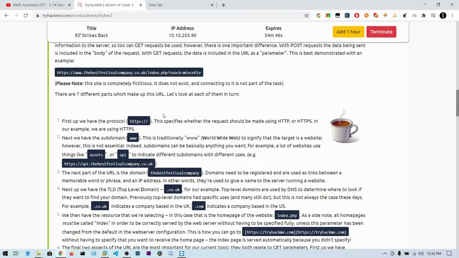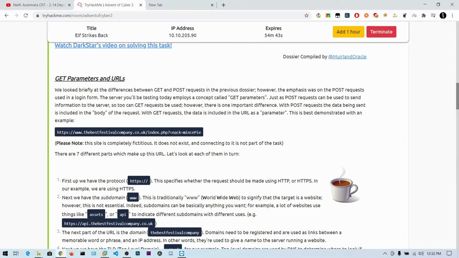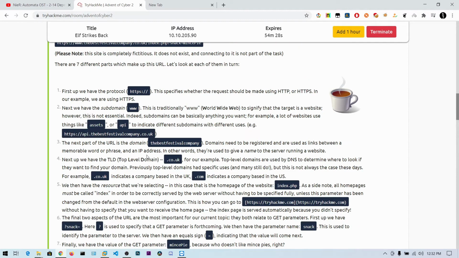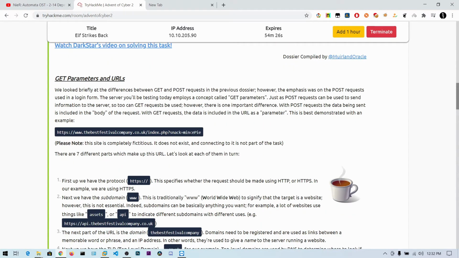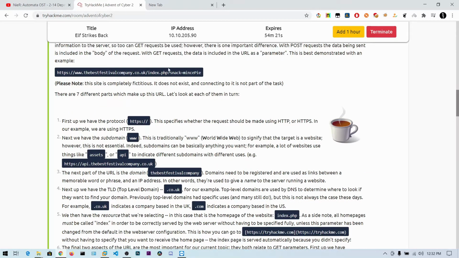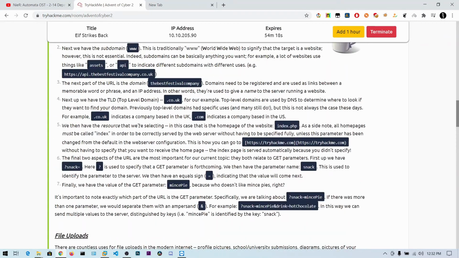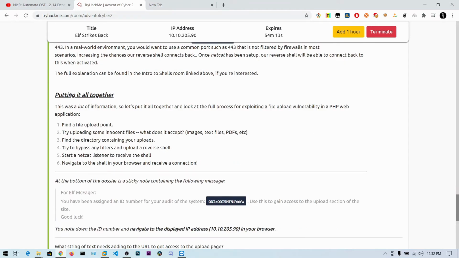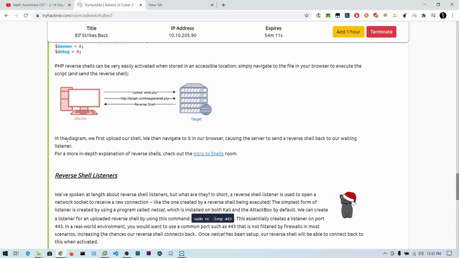The parameter names and values will be sent in the URL in the GET method. You can see the parameter name is snack and the value is minspy. So these are sent over the URL and can be visible for anyone who captured the request in the middle, like a man in the middle attack. So in the POST request, these parameter names and values will be sent as a request body, so it won't be visible in the URL. That's about some theory.